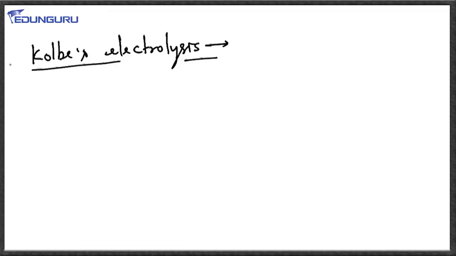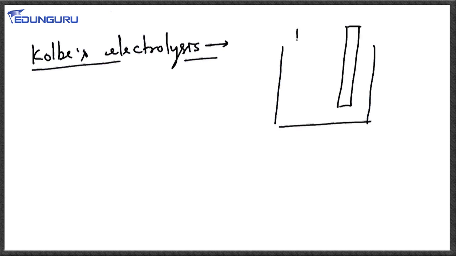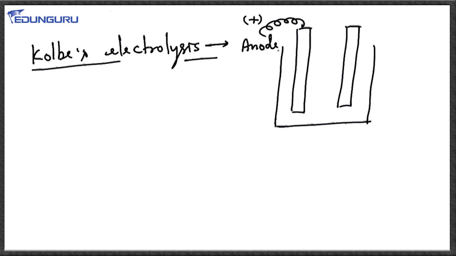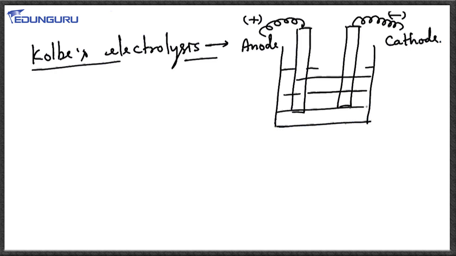So let us take one example. If this is a solution, and in this solution we have two electrodes, the electrode attached to the positive terminal of the battery is called the anode. Why is it called the anode? Because the anion of the solution moves towards it. The other electrode attached to the negative terminal of the battery is called the cathode, because the cation moves towards it.